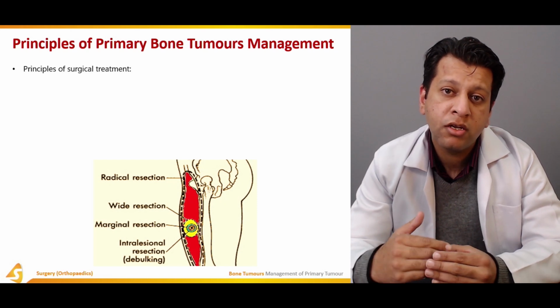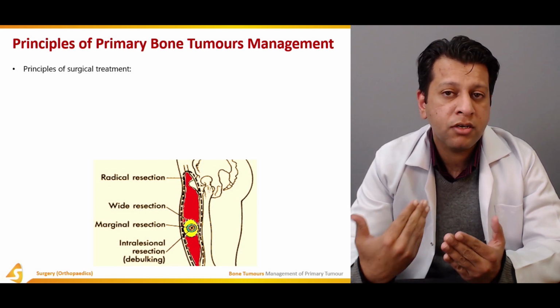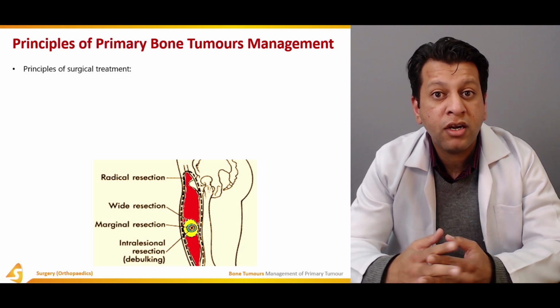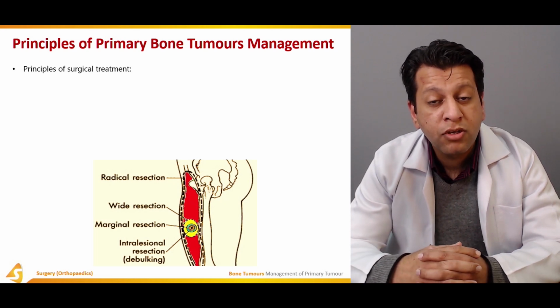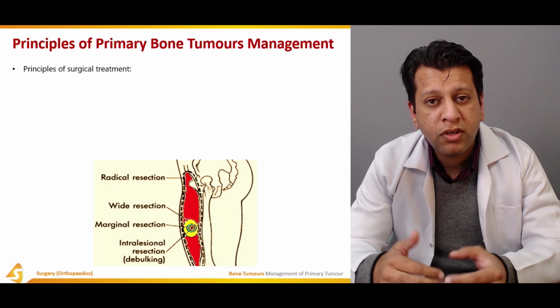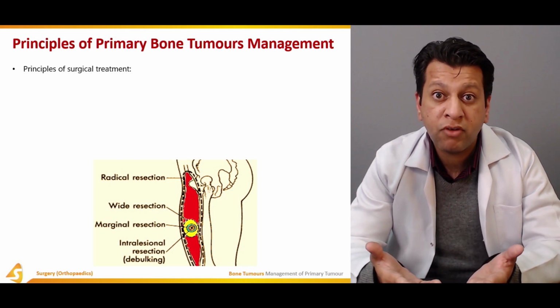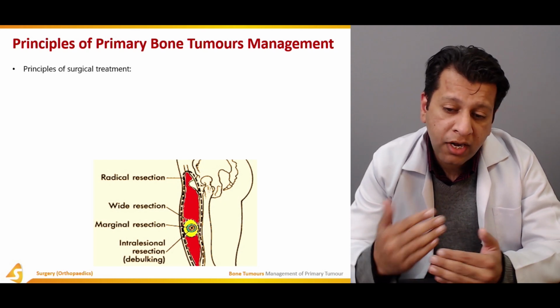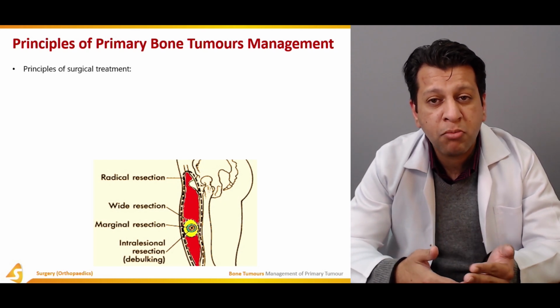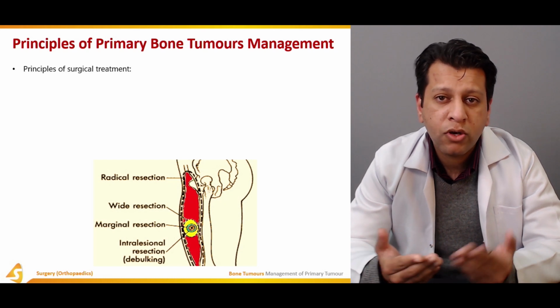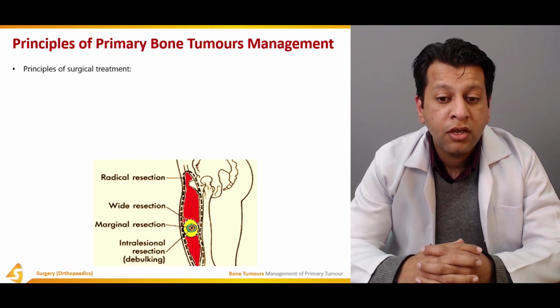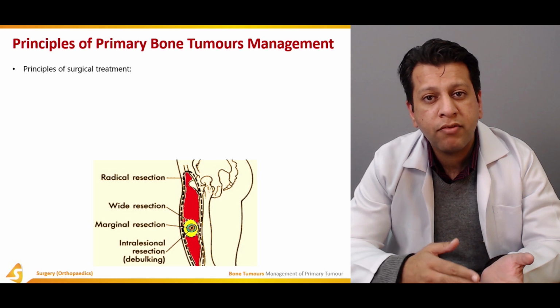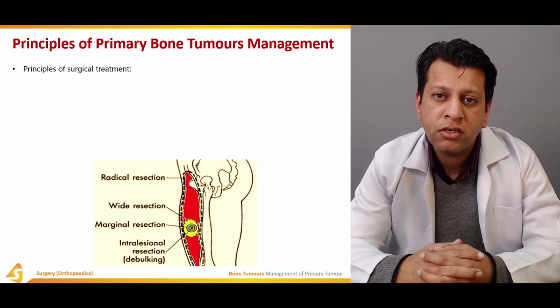So you may need the whole compartment to be excised, which may eventually end up in some kind of amputation. Removing the whole compartment, which may eventually lead to amputation, is called a radical resection. So depending upon the kind of tumor, usually for malignant tumors, wide local or radical resection has to be done. But for benign aggressive or benign tumors, intralesional or marginal can be done.